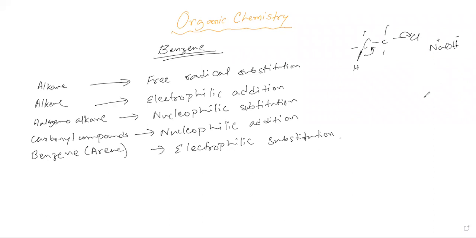Now what happens is, after this is formed, this hydrogen and this chlorine get separated, they get eliminated from there. This hydrogen, when it is eliminated, forms a bond with this hydroxide, forming H2O. And this chlorine forms a bond with the sodium, forming NaCl. Hence, we're left with this one. So this is what is happening here. We're substituting, but at the same time, we're also eliminating components. So elimination reaction is also happening. This is one of the substitution reactions you can say.